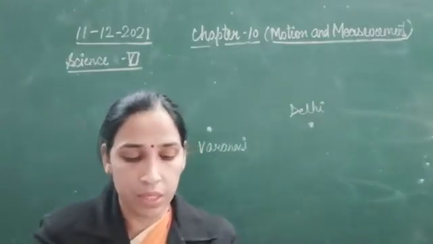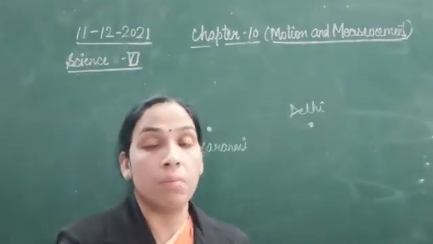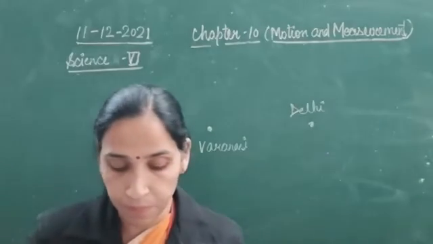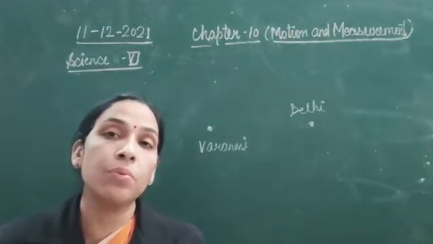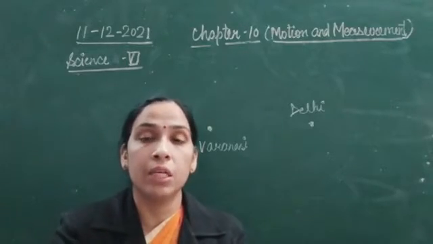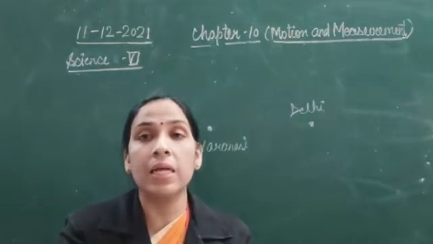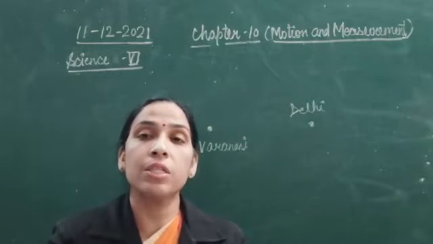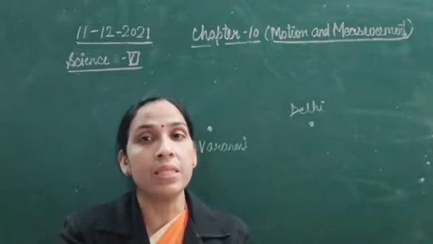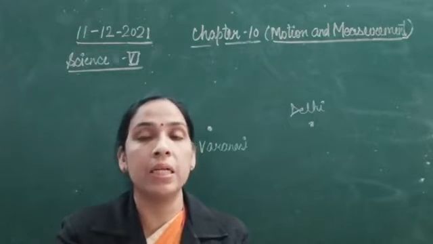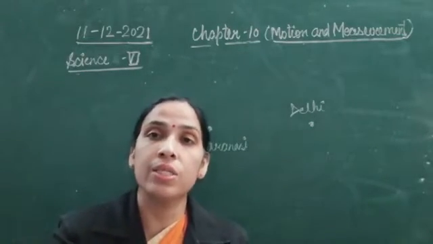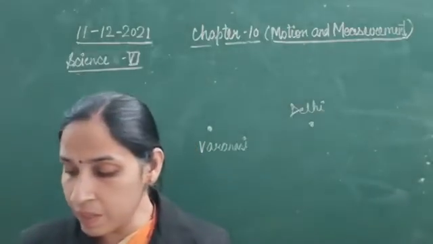Every measurement consists of a number and a unit, that we all are aware. So if these are not standardized, we need to measure the length with a standardized unit. The international standard of unit is known as SI unit, Standard International System of Units. Now what do we mean by these SI units?